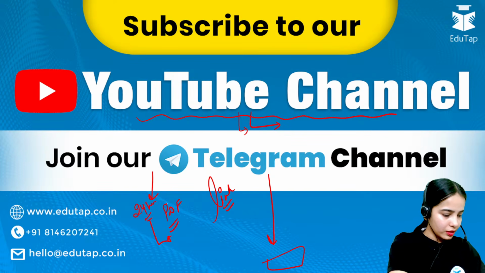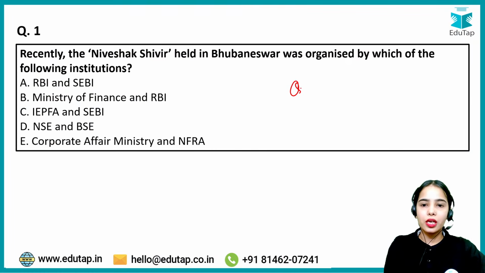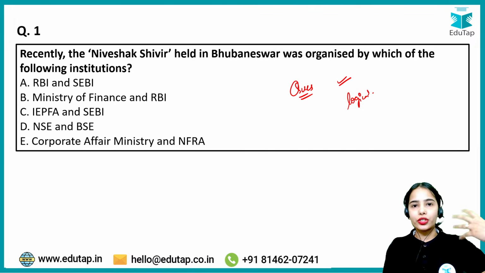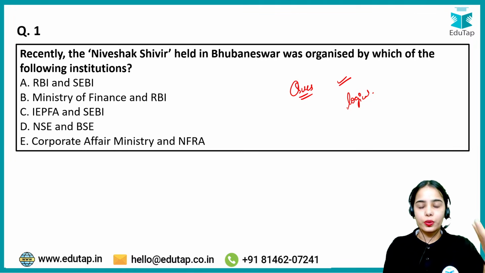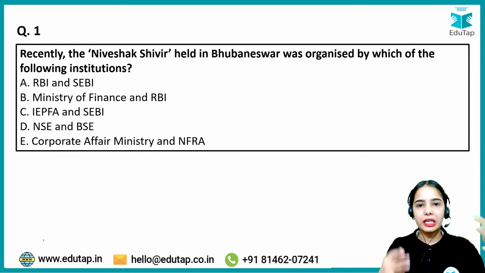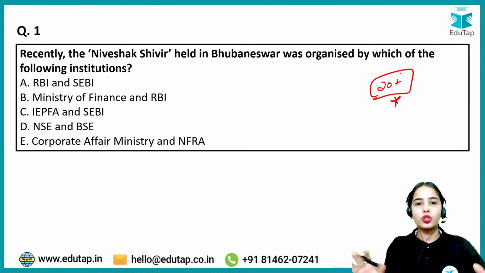Okay, so let's proceed now with the first question. First, we will see the question. If you are able to answer the question, that is very good. Just take a guess also. If you have not studied the topic, take a guess. Let's see how you are able to use your logical reasoning, your logical mindset and the elimination method. First we will discuss the question, and then we will discuss the article related to that question. There are more than 20 questions, which means we are covering 20 plus articles from March that are the most important articles.